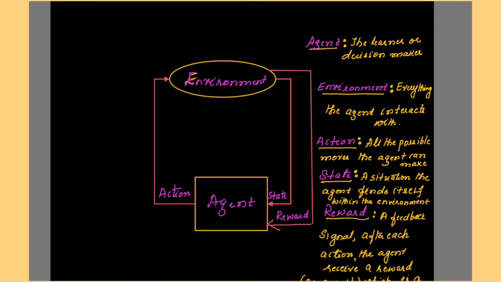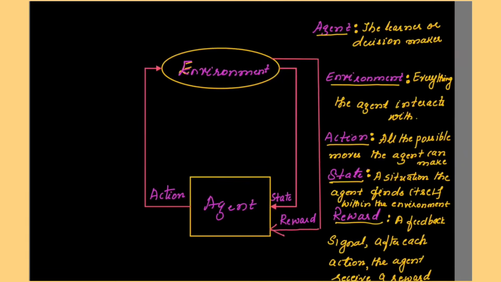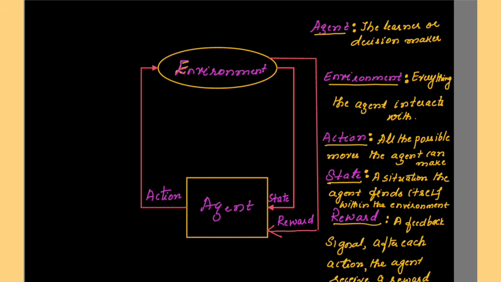In order to understand reinforcement learning, consider this diagram. You should be knowing about these terms. We have agent, environment, action, state and reward. See, as I said, reinforcement learning is learning by trial and error. So in a particular game, when the AI agent is playing the game, the agent is facing one environment. The AI agent is the player now. So let me take the example of gaming only for reinforcement learning.